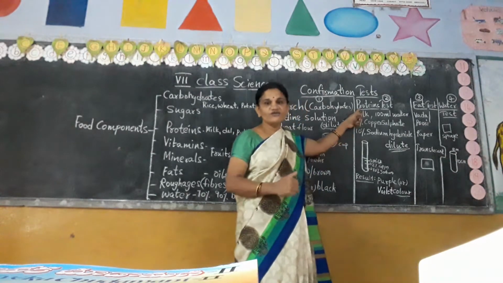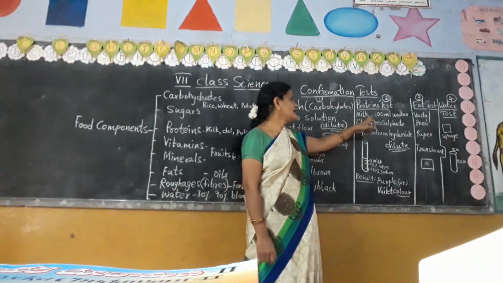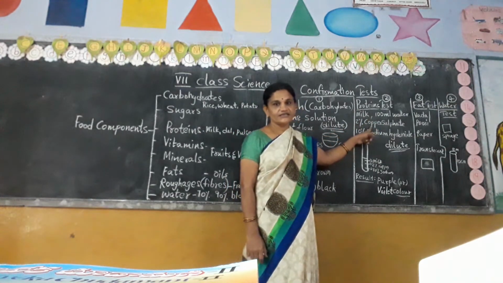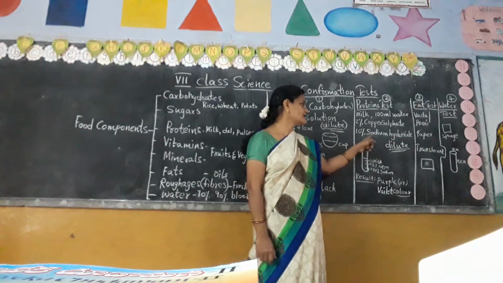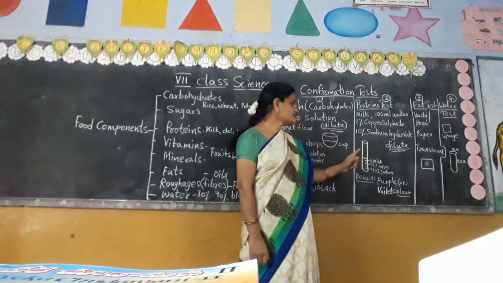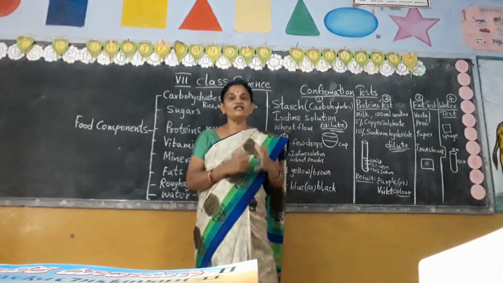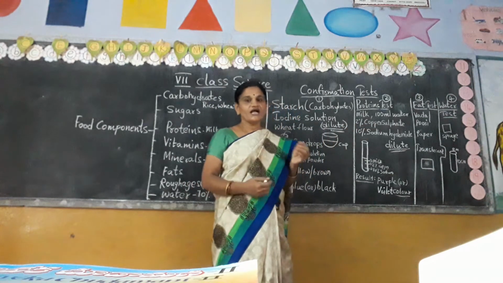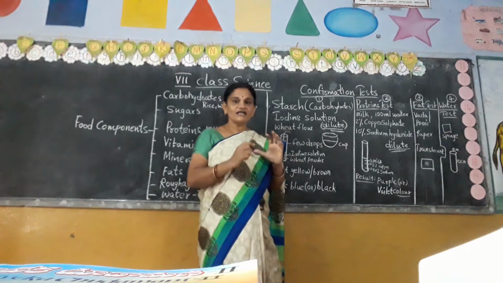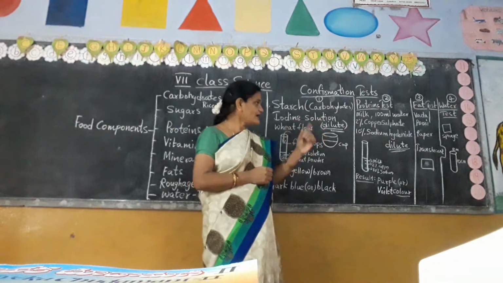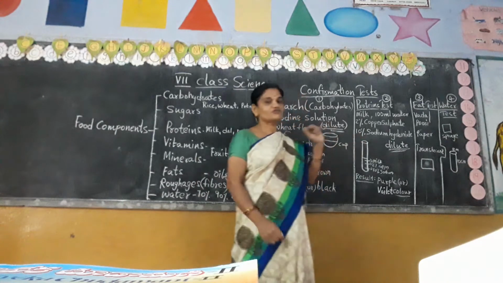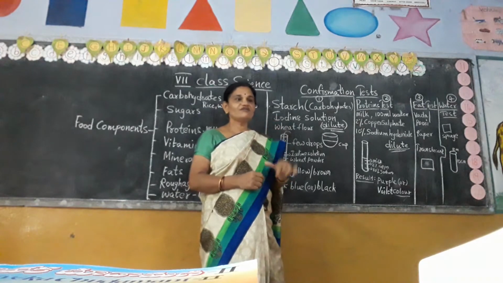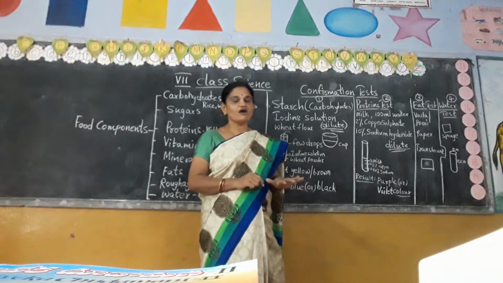In this test, what we need is milk, 100 ml of water, 2% copper sulfate solution and 10% sodium hydroxide. Understand? For this also we have to dilute the solutions. How? You take 2 grams of copper sulfate, add 100 ml of water in one test tube and it will become dilute. And in another test tube, take 10 grams of sodium hydroxide, add 100 ml of water and shake well, it will become dilute. It is not pure or thick.